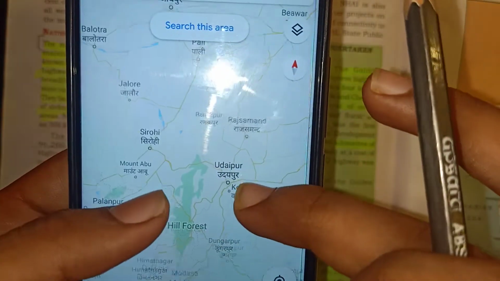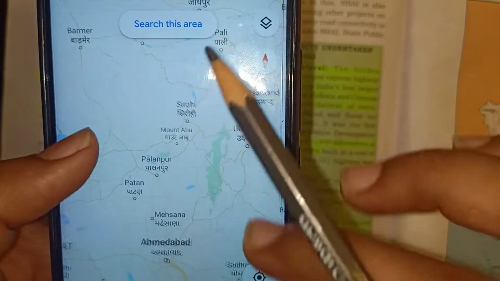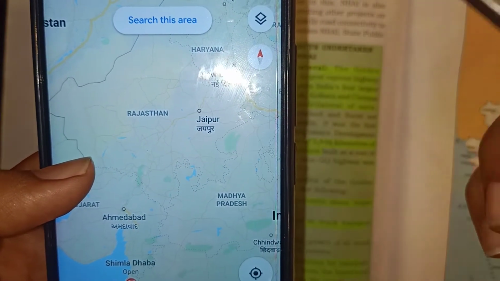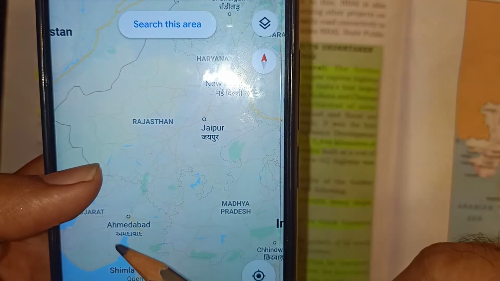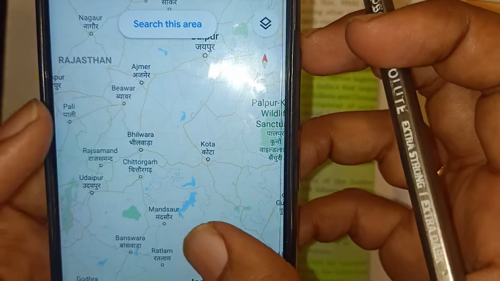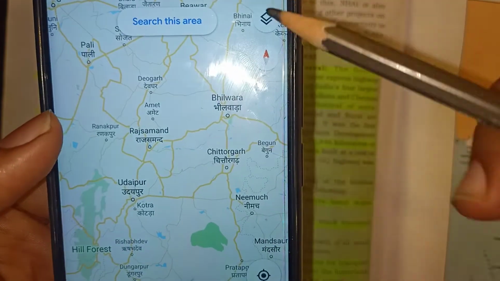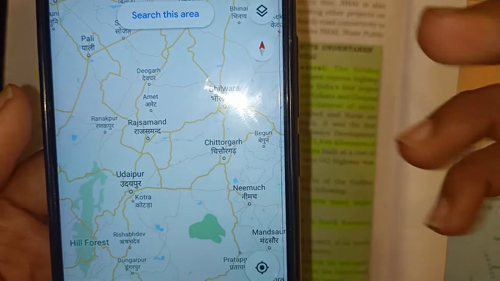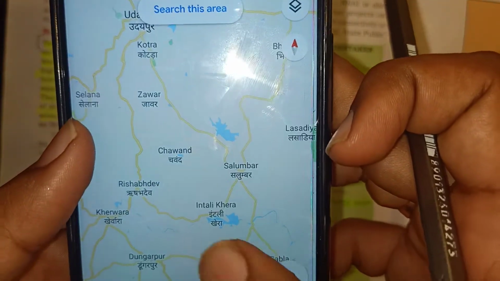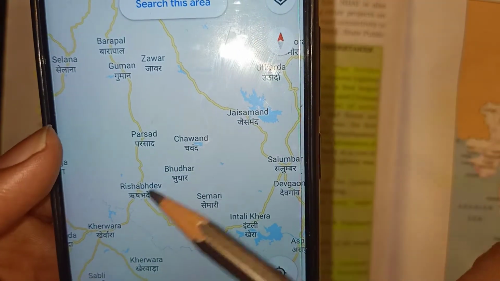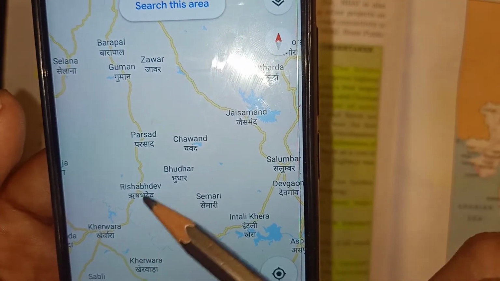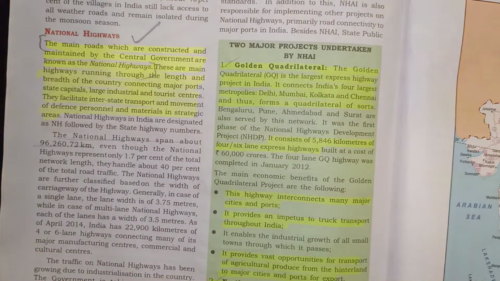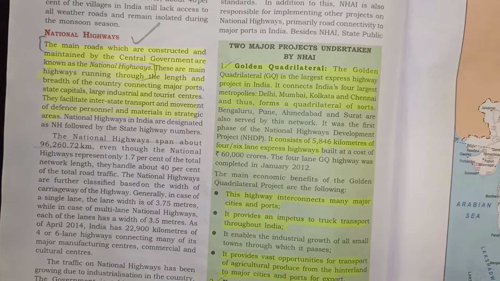I'll repeat once again. That which connects the major cities, we had discussed from Maharashtra to Ahmedabad and then Ahmedabad to Jaipur, that comes under the national highway. And when from Udaipur you have to connect to the intercity which is nearer to the main city, that comes under the state highways. And from Rishabh Dev you have to go to a smaller village, for example Kherwara, that comes under the district roads. Okay, so these are the three types of roads in India.